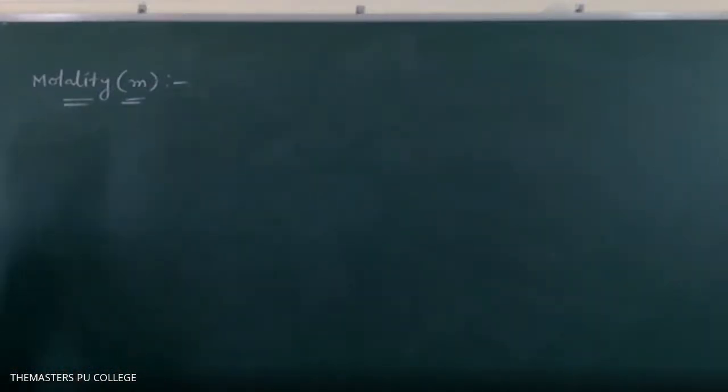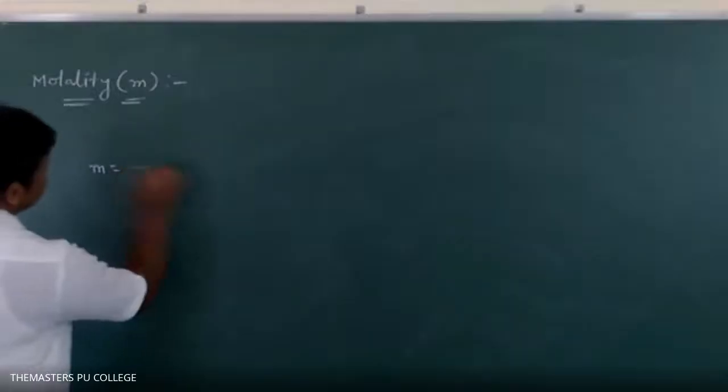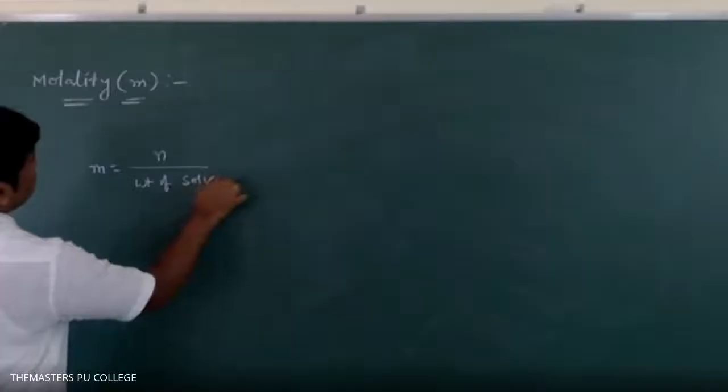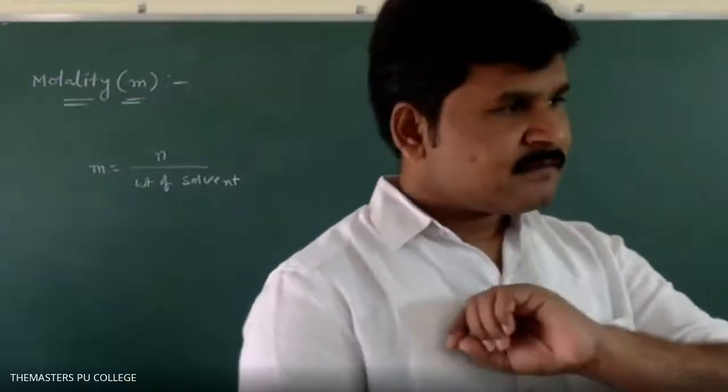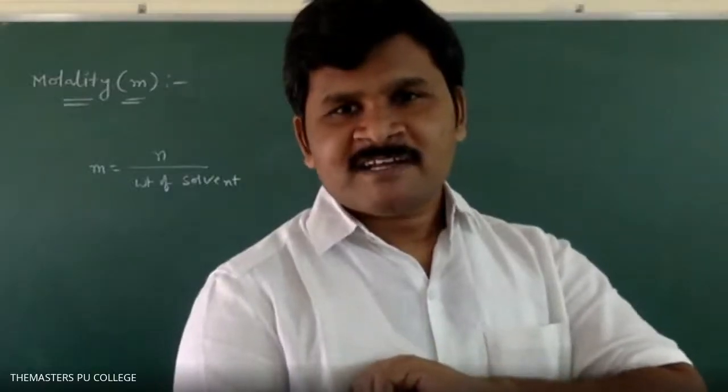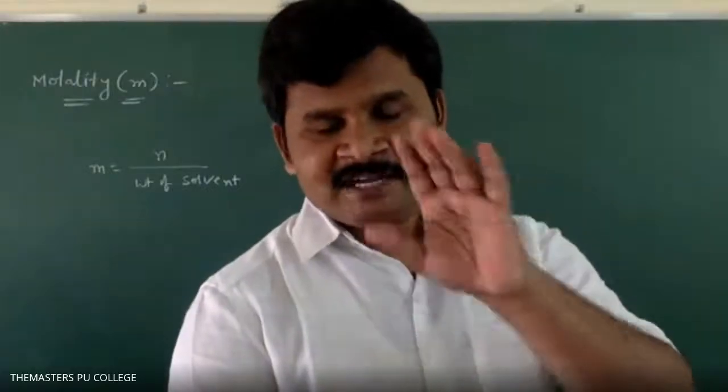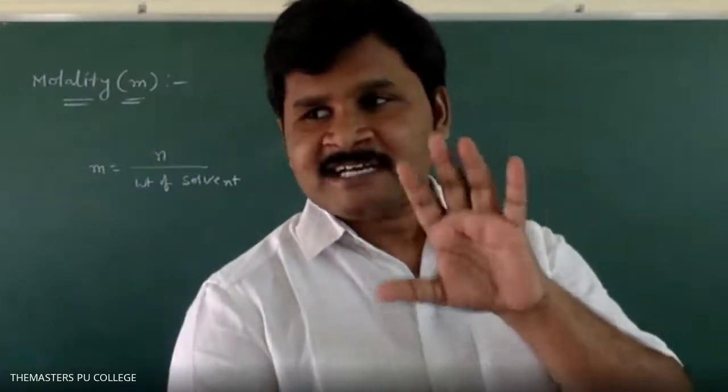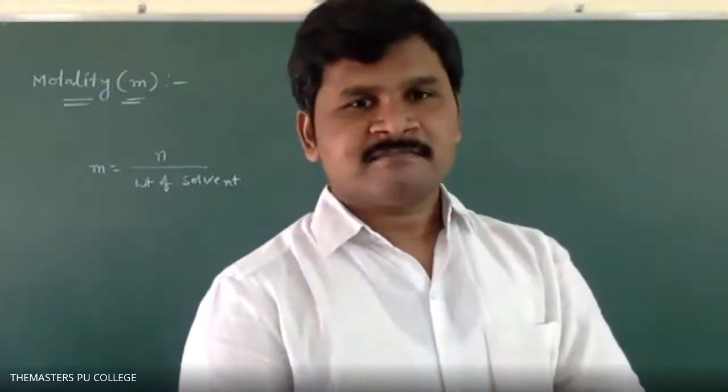Sir, I have one doubt. Ask. Sir, if I have 1 liter of solvent and I add 2 liter of solute, 1 liter of solvent, then that will not be the solvent. Half liter of solute, sir. Solvent means the component that is present in larger amount.